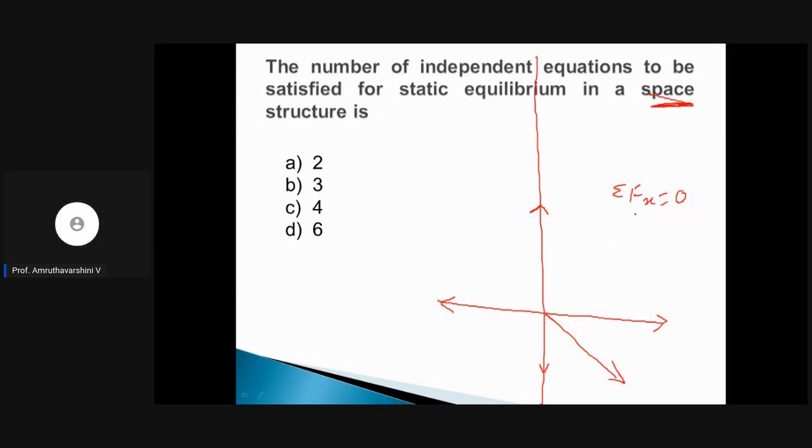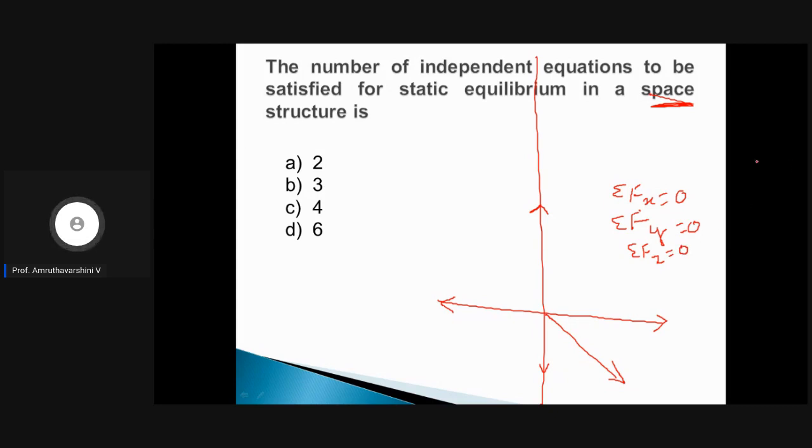Second is sigma Fy, which also should be 0. Then, since it is a space structure, sigma Fz, the summation of all the forces acting in z direction, will also be 0. So this completes the forces in all the directions.